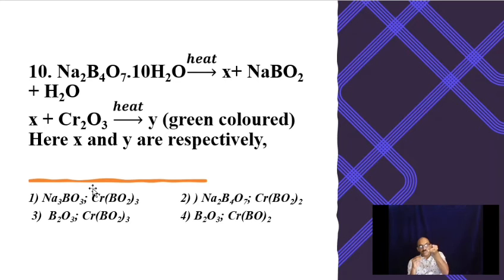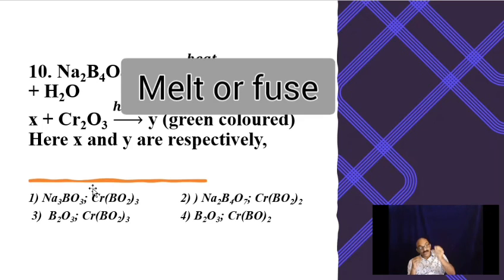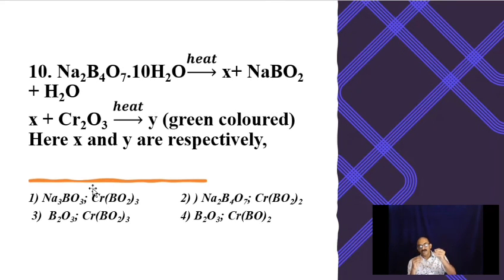They will stay there, they won't fall. Then you again show it in the flame. The borax will melt and fuse.